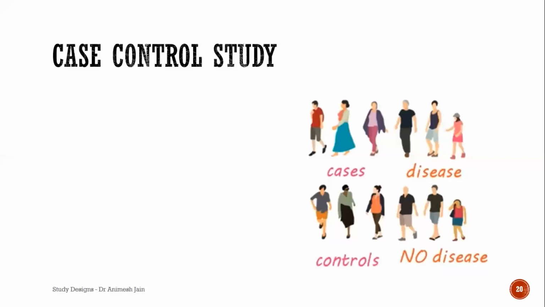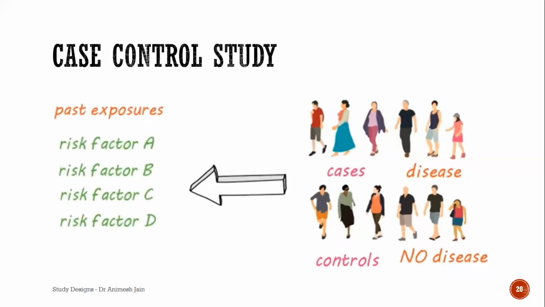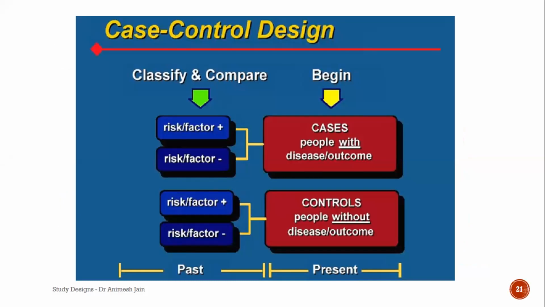So you will have groups of people who have the disease and controls without any disease, and you will go back in time, you look at the different risk factors, and then you will try to look at the association. And this is the typical design of, so you start here, but if you see, the direction is backwards. So you take people with cases, that is the outcome or the event of interest, and people who do not have that. And in both the groups, you are asking whether the risk factor is there or not. You ask for that history of exposure in the past. Please remember, it's in the past. So you're relying on memory. Or sometimes you might also look at the investigation reports which are documented, which is obviously more reliable.